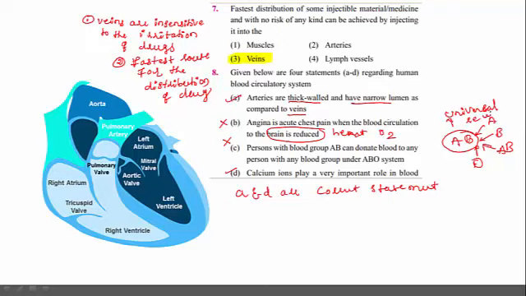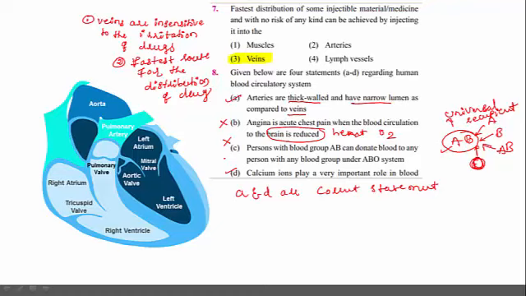The universal recipient blood group is nothing but AB. It is not the universal donor. Theoretically only I am explaining. Universal donor is O blood group, universal recipient is AB blood group. So B and C are the wrong statements.